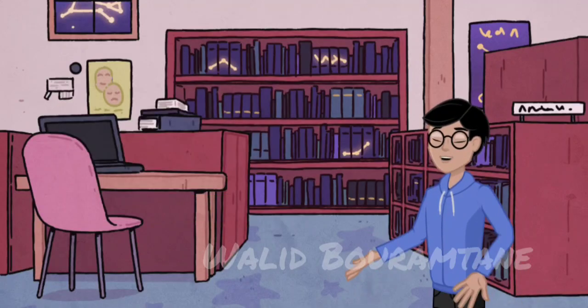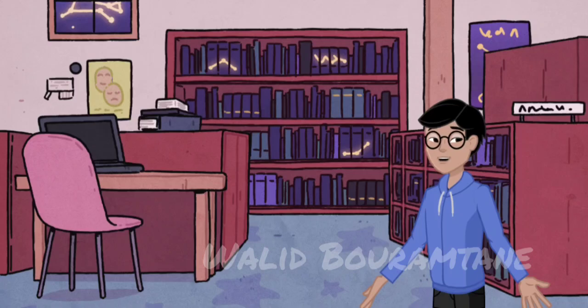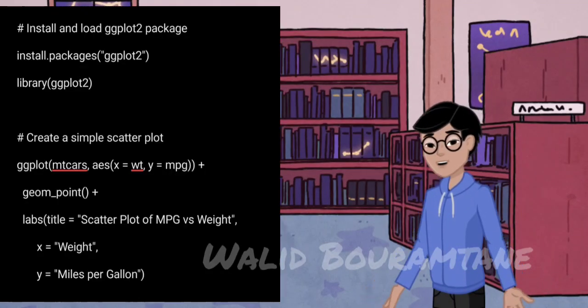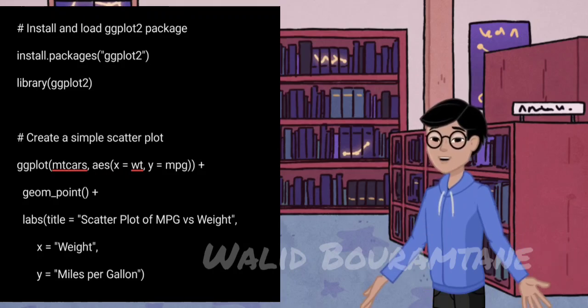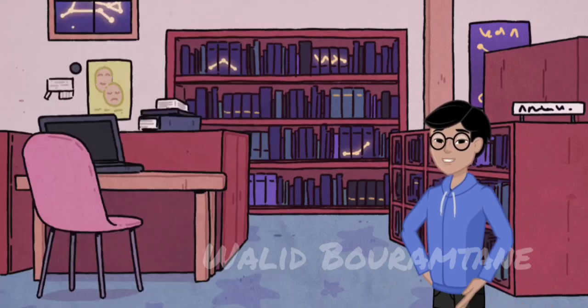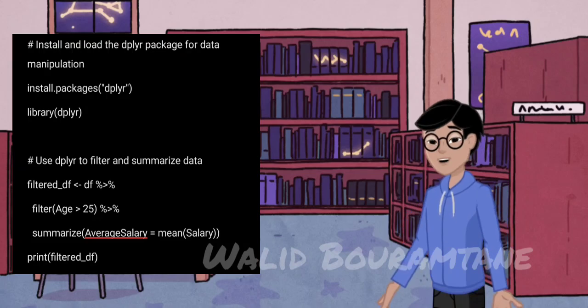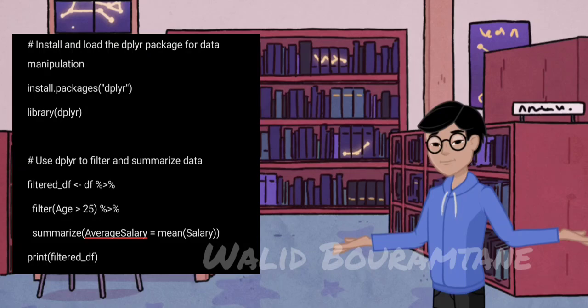Statistical analysis. R provides a wide range of built-in functions for statistical analysis. Data visualization. R excels at creating high-quality visualizations using packages like ggplot2. This code creates a scatter plot of the mtcars dataset, visualizing the relationship between weight and miles per gallon. Packages. R's functionality can be extended through packages. CRAN, the Comprehensive R Archive Network, hosts thousands of packages for various purposes.